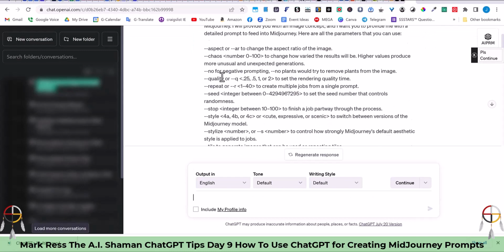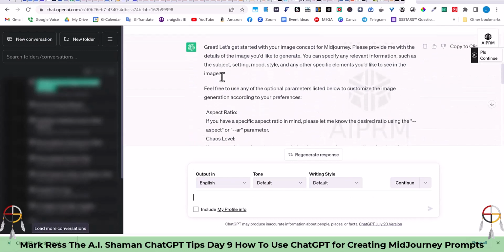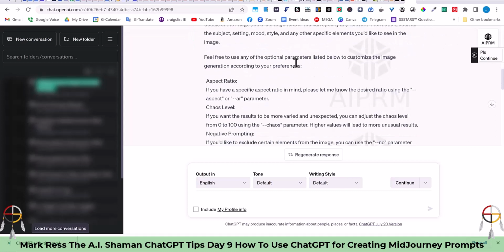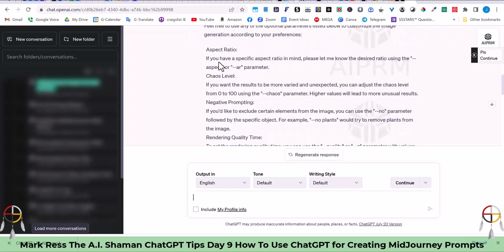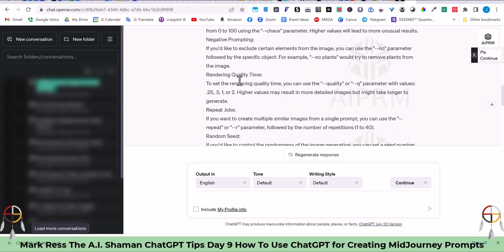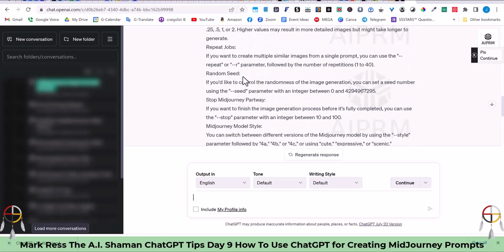And so as you paste it just the way it is, it's going to respond to you in kind, asking you questions. First, it's going to say, "Let's get started with your image concept for MidJourney. Please provide me with the details of the image you'd like to generate." And then notice it's a little bit different here. It's going to ask you some questions: the aspect ratio, the chaos level, the negative prompting, the rendering quality time, the repeat jobs, the random seed. It sounds familiar to the first one, but it is different.